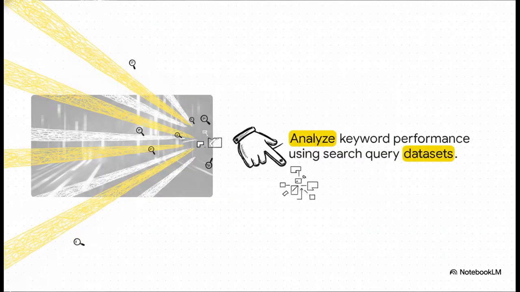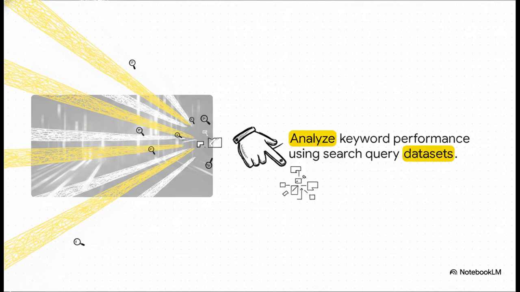When you really start digging into search query datasets, you move from just measuring broad traffic to identifying highly specific user intent. You're not just looking for queries that bring in the highest sheer volume, because, let's face it, high volume often just equals low conversion. Instead, advanced keyword analysis is all about uncovering those hidden gems and mismatched intent. For example, your data might reveal that your target audience isn't actually searching for your broad category term like financial software. Instead, they might be using super specific long-tail queries like how to automate freelance tax deductions.